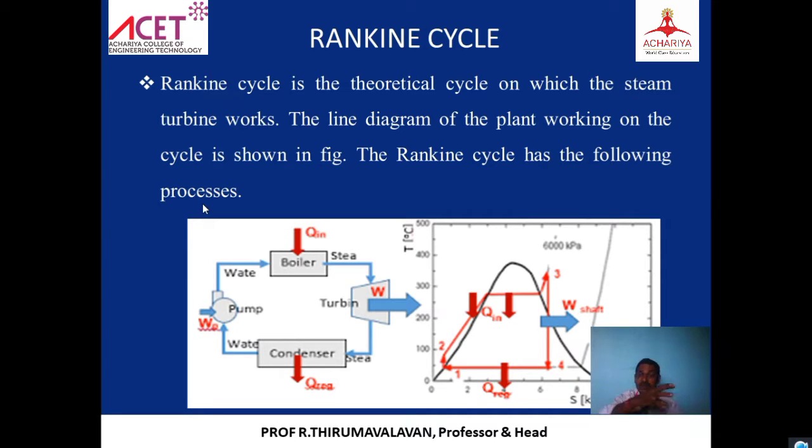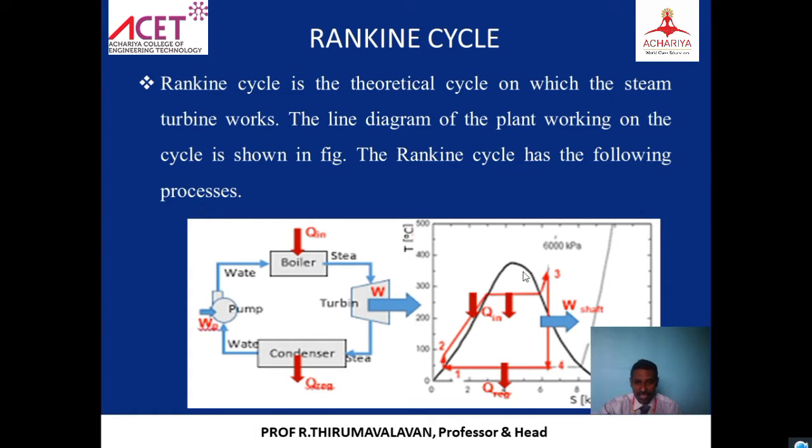In the condenser, heat is removed from the wet steam. We call it heat rejection. Heat addition in the boiler, heat rejection in the condenser. Then again it goes further.